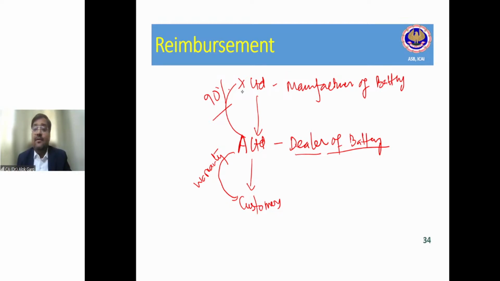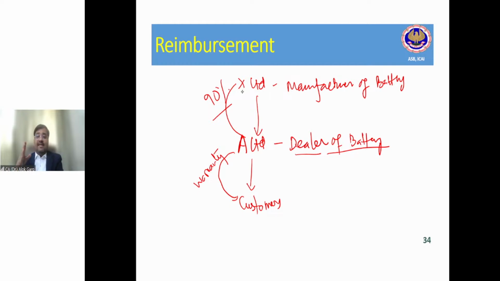So friends, you tell me whether I should create a provision of 10 lakh rupees in the balance sheet, or I should create a provision of 1 crore rupees on the liability side and 90 lakh rupees on the asset side. You tell me what should be there. Standard says that in case of a reimbursement, if it is virtually certain, it is certain, no? If you are estimating that I will end up paying 1 crore rupees, you have a back-to-back contract of reimbursement. You will get 90 lakh rupees of reimbursement. So of course, you will get the reimbursement. It is virtually certain, right?